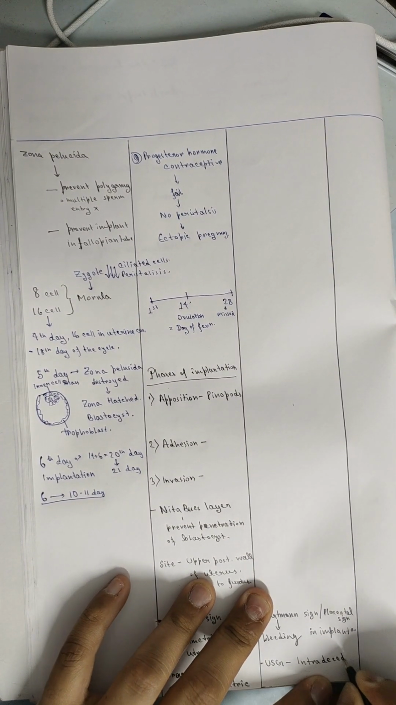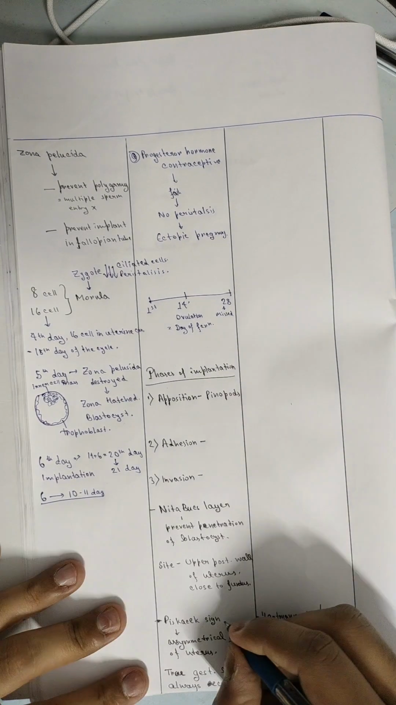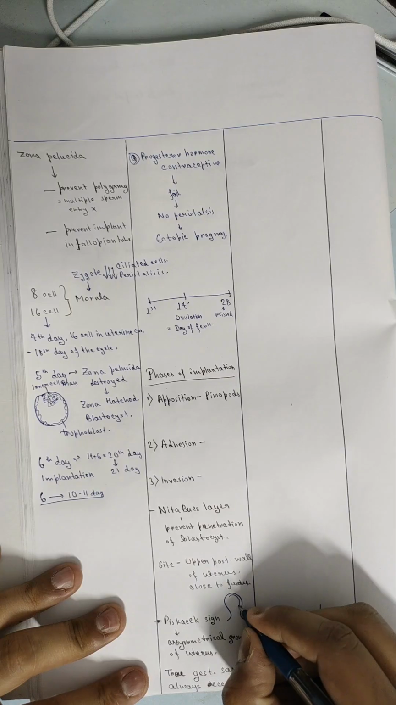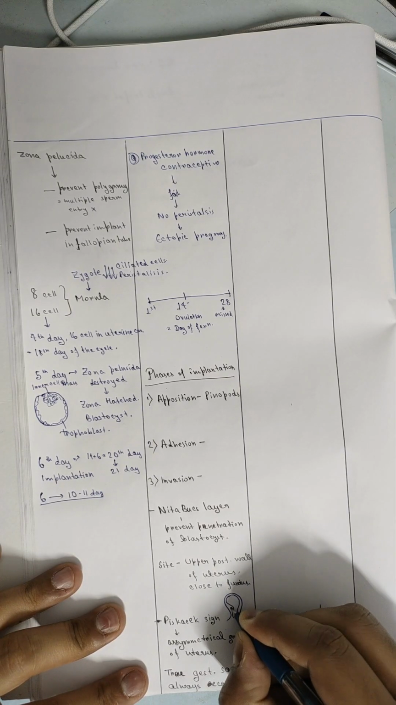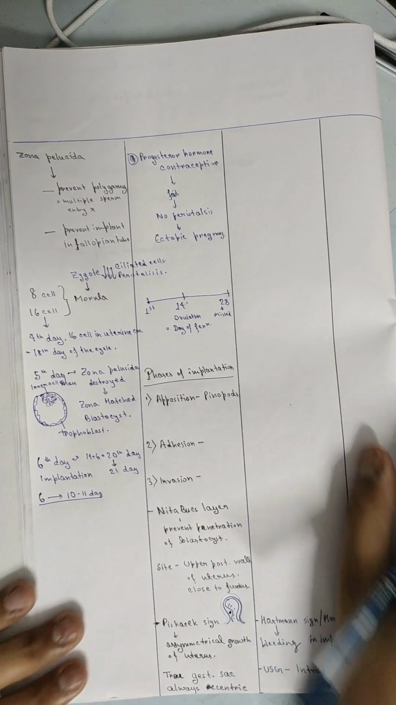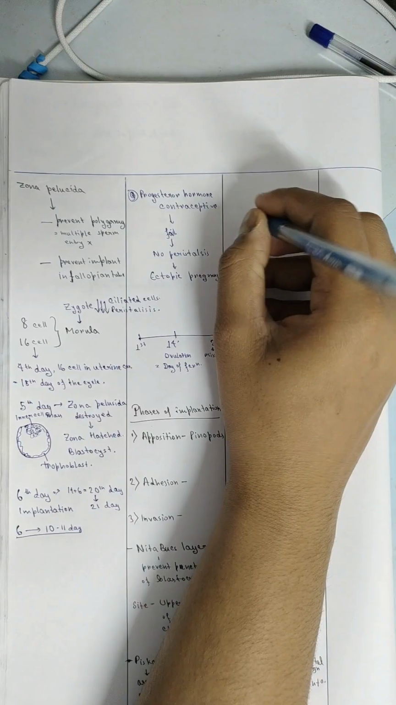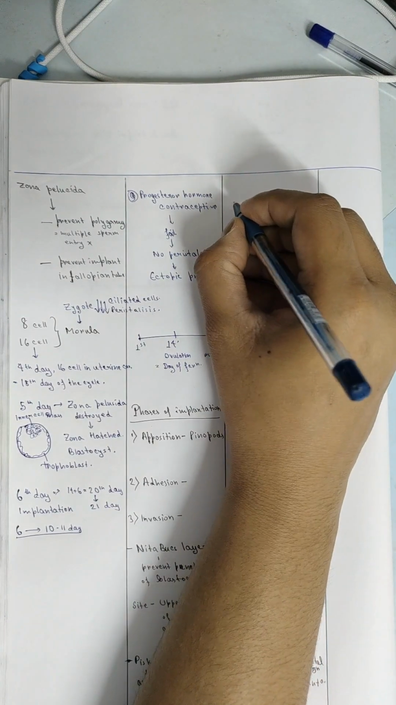On USG, we see the intradecidual sign. That is the first sign of pregnancy. Now let's make a picture where we can see there is a bulge in the site where the implantation occurs, and it eccentrically grows. That's the true gestational sac.